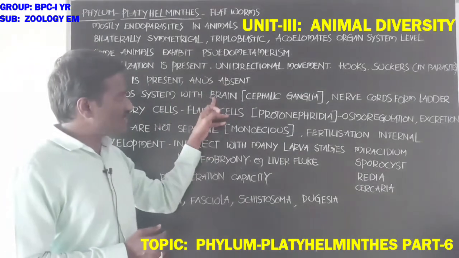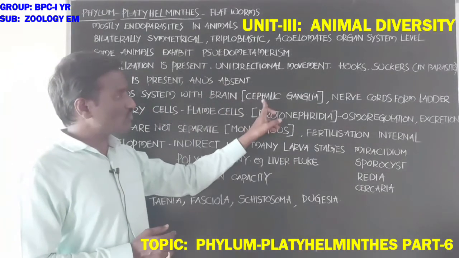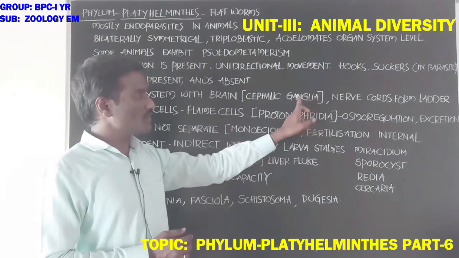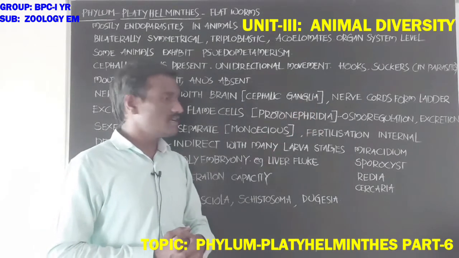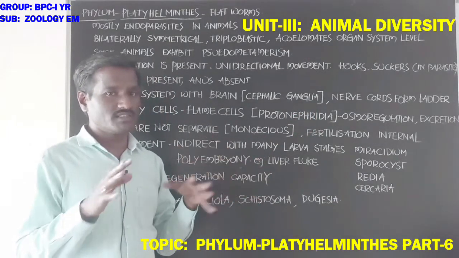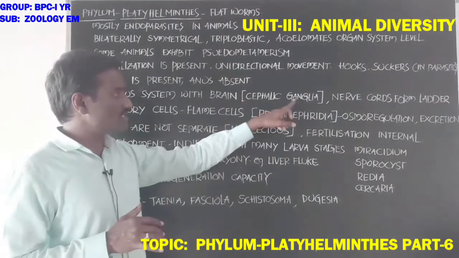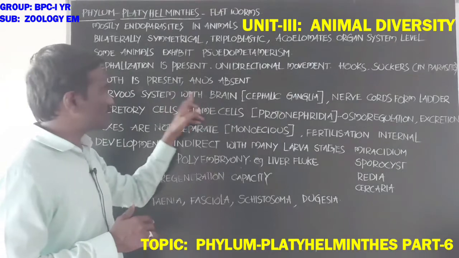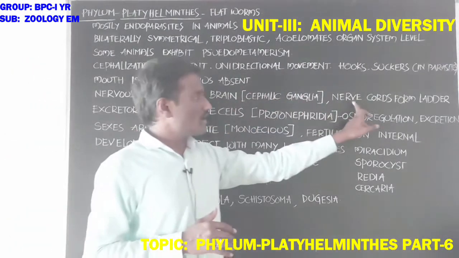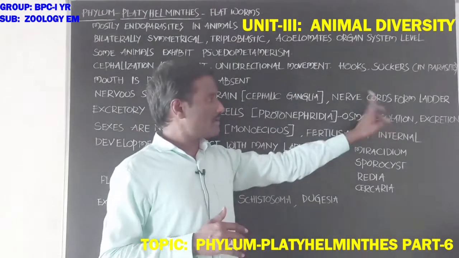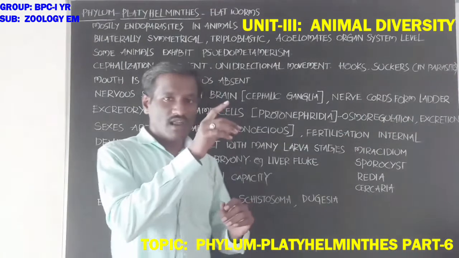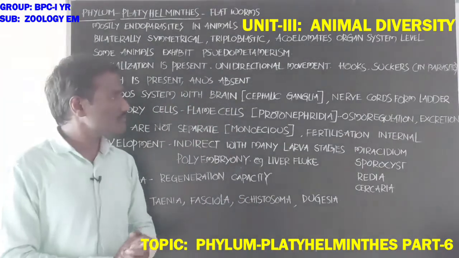Here the nervous system has a brain, also called cephalic ganglia. Ganglia means a group of the cell bodies of neurons. Nerve cords also appear and are arranged in the form of ladder-like structures.